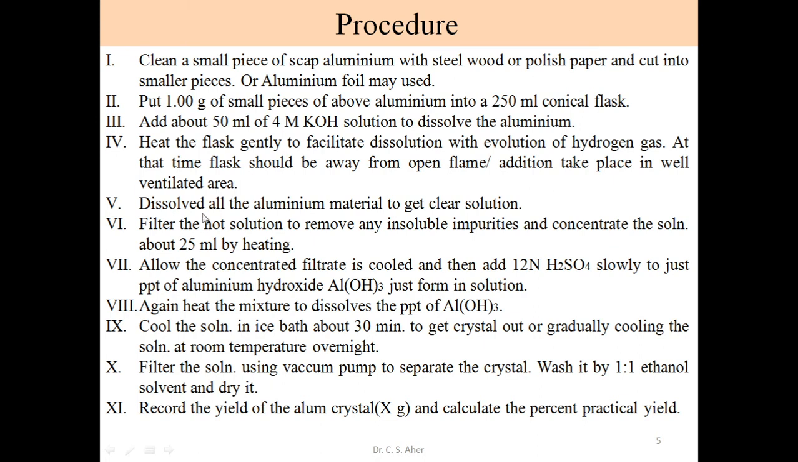Next step, dissolve all the aluminum material to get a clear solution. If there are impurities, we filter to separate those impurities. Filter the hot solution to remove any insoluble material if present, and concentrate the solution to 25 ml. So this alum solution is concentrated.